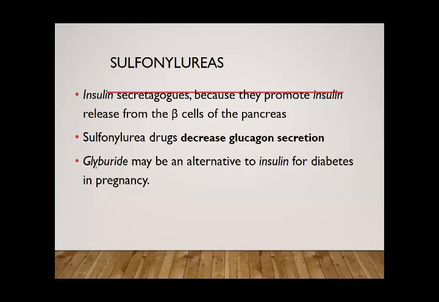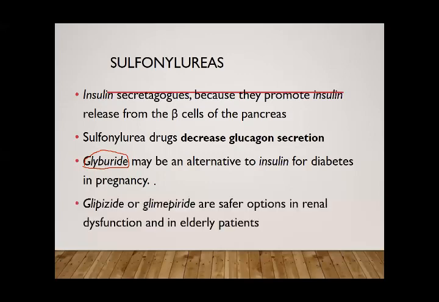Glyburide will not cross the placental barrier, so it can be used as an alternative in diabetic patients during pregnancy, because it cannot cross the placental barrier. So it will not decrease the blood glucose level of the fetus.